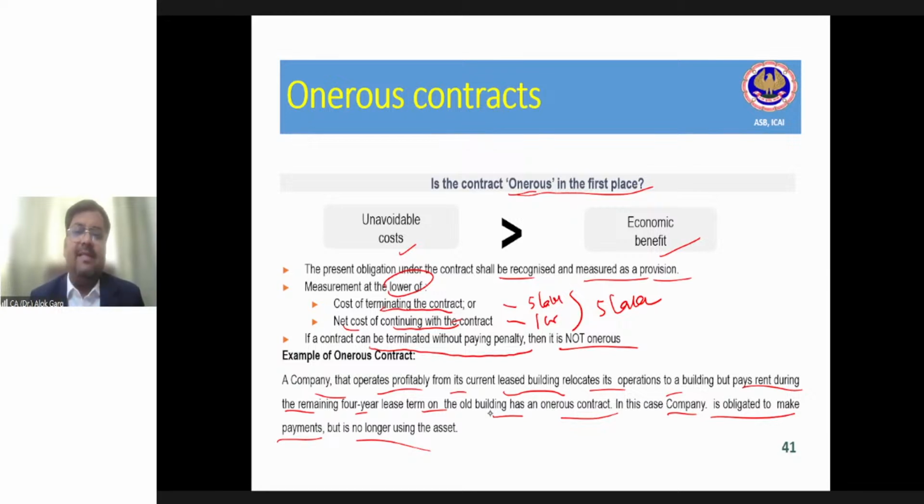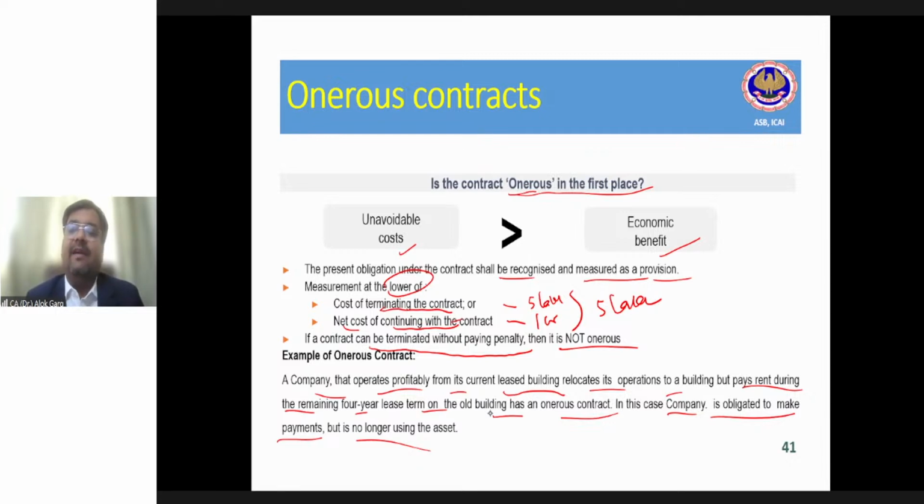Sir, let's flip this example or let's expand this example. So still I have to pay lease rental for the next 4 years and there is no use of this building to me. So I have decided to sublet this building. The per year rent is 1 lakh rupees.